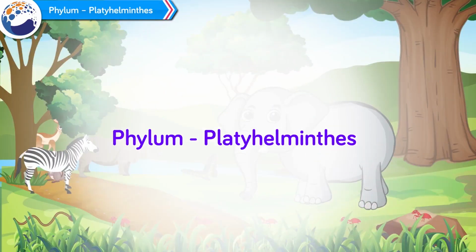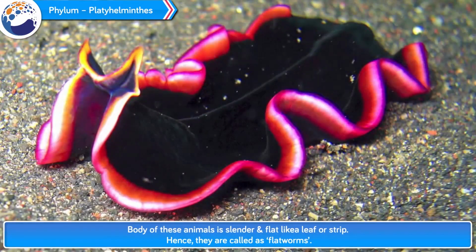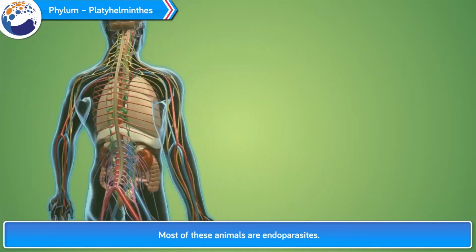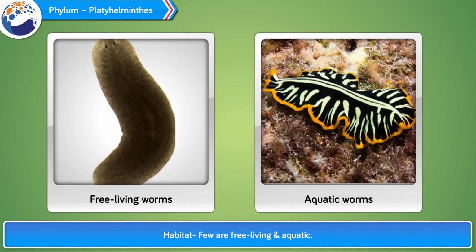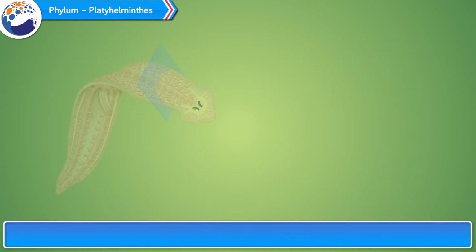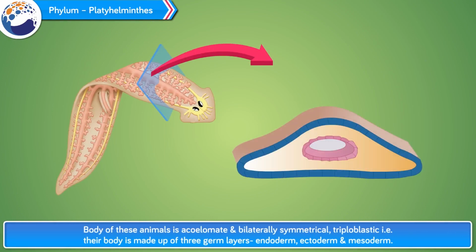Phylum Platyhelminthes. The body of these animals is slender and flat, like a leaf or strip. Hence they are called flatworms. Most of these animals are endoparasites. Habitat. Few are free-living and aquatic. The body of these animals is acoelomate, bilaterally symmetrical and triploblastic.